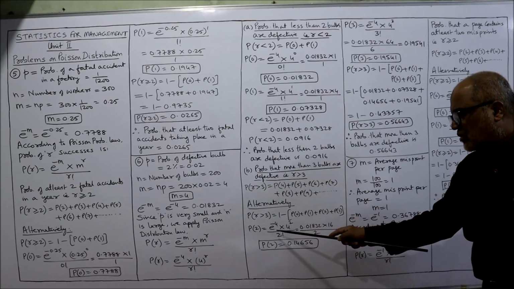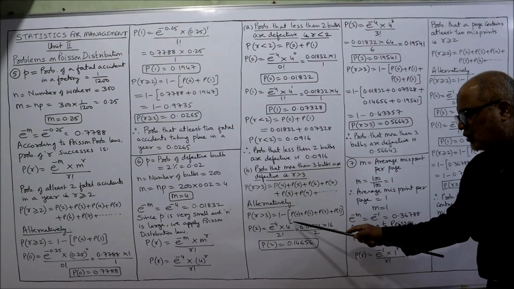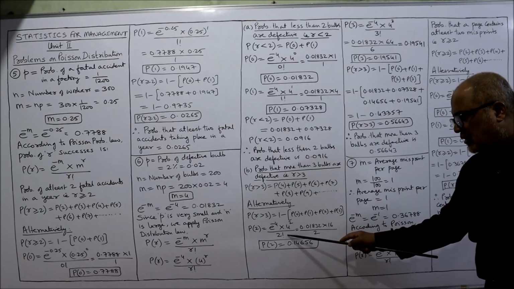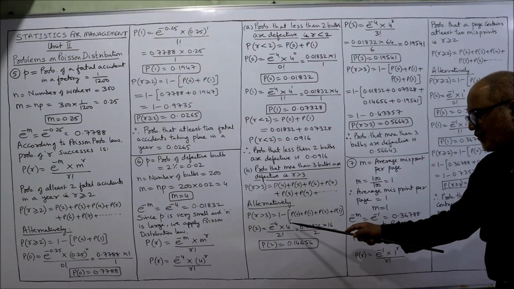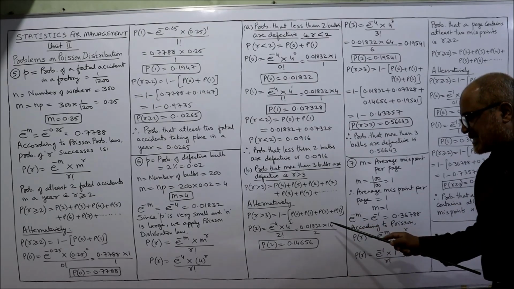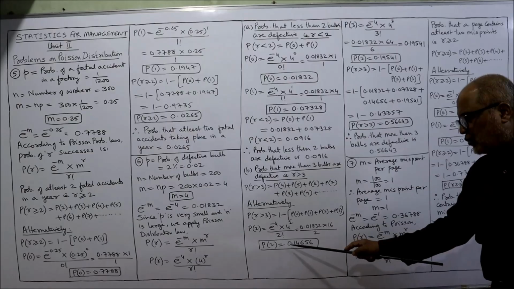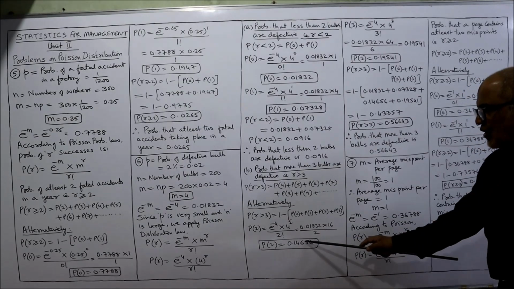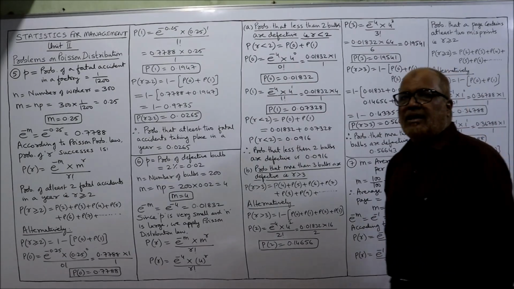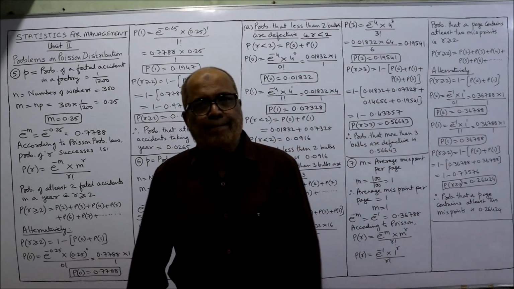So P of 2 is equal to e to the power of minus 4, 4 to the power of 2 divided by 2 factorial. 2 factorial means 2 into 1, which is 2. 4 square, 4 4s is 16. Then P of 2 we got 0.14656. So we got P of 2. Now lastly we need P of 3.